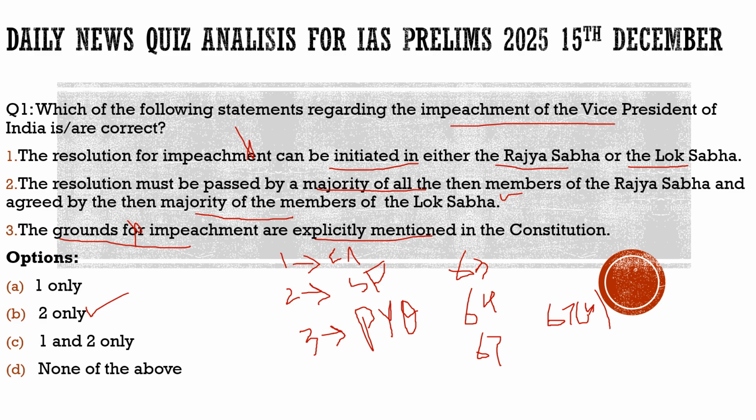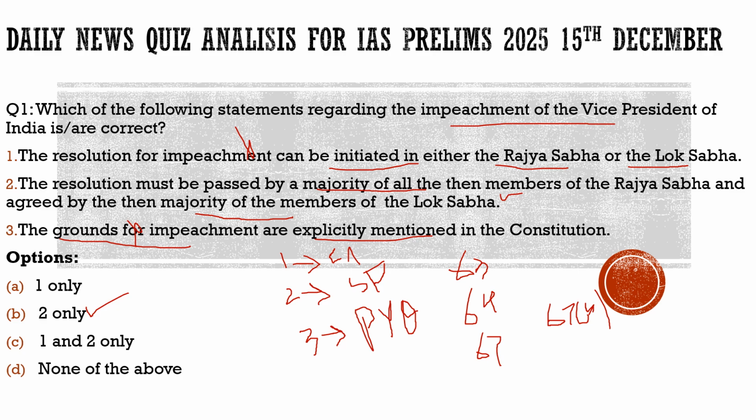Article 67 talks about the term of his office, for how many years he would be in office, and how he can resign. Article 67B talks about how his removal would be initiated in the parliament. So this is all about the impeachment of the vice president.